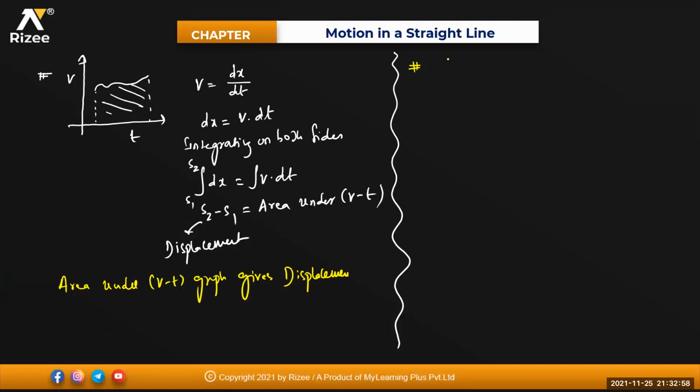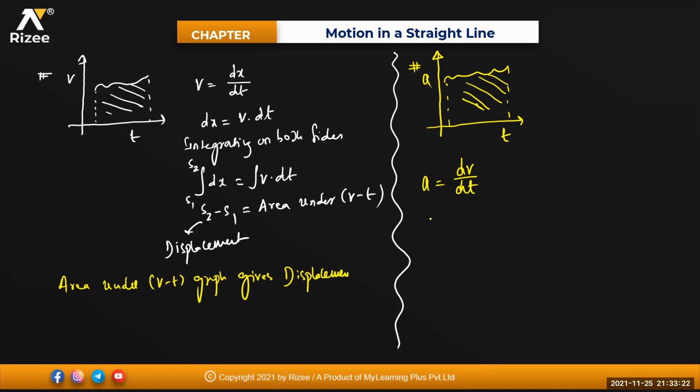Chalo, even this one. Next one. If I take the graph like this, now you tell me. This is your acceleration versus time graph. Area under acceleration gives velocity? No. a is equal to dv by dt.